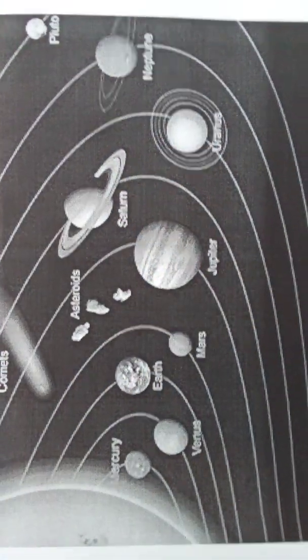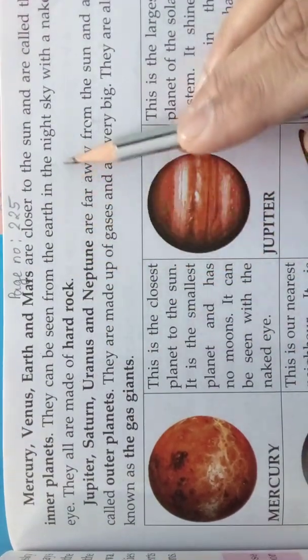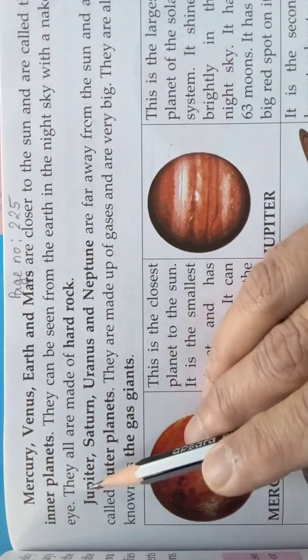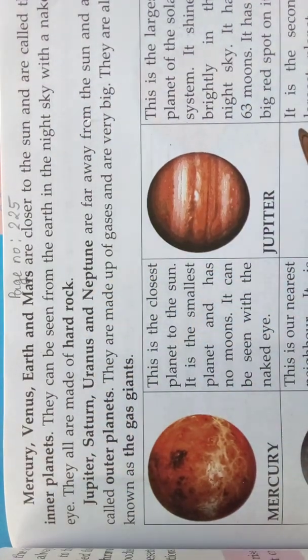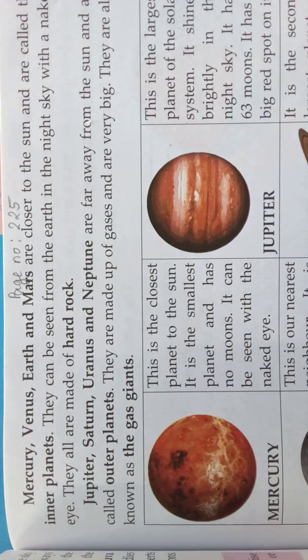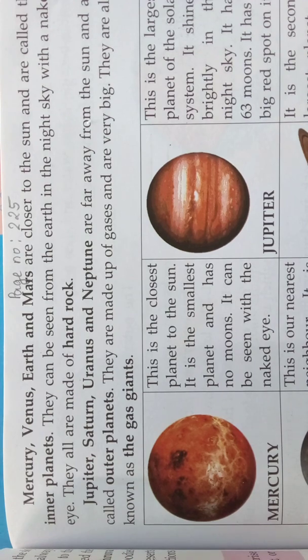They can be seen from the Earth in the night sky with the naked eye. They are all made of hard rock. Understood, children? We can see them because these planets are closer to the sun, and also closer to us, to the Earth.